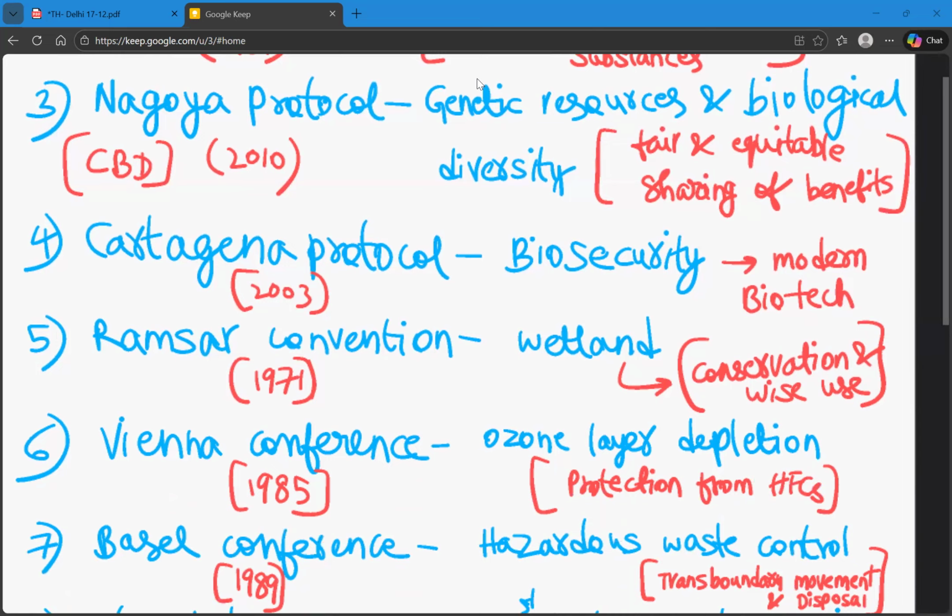And the fifth one is Ramsar Convention. It was in 1971, and the motto is to promote the conservation and wise use of wetlands. So in India, currently there are 96 Ramsar sites, meaning the wetlands that are included in the Ramsar Convention. So the Ramsar Convention is about conservation and wise use of wetlands.